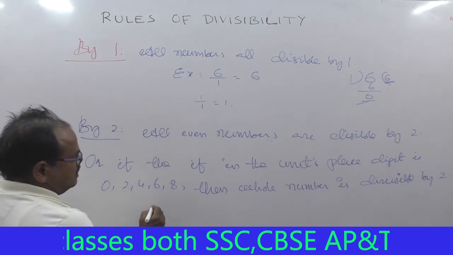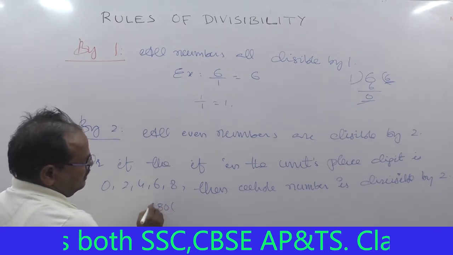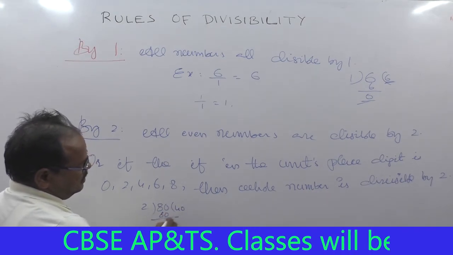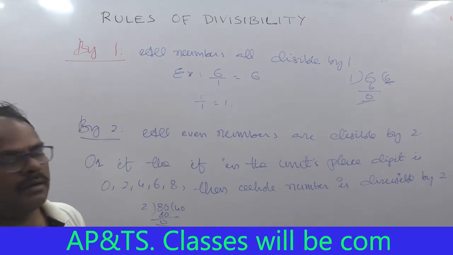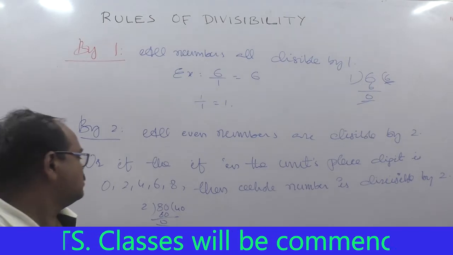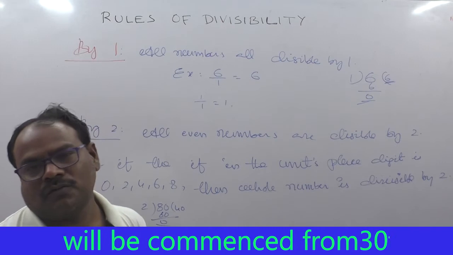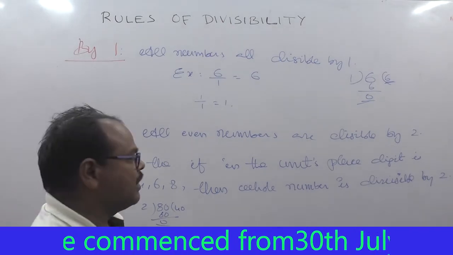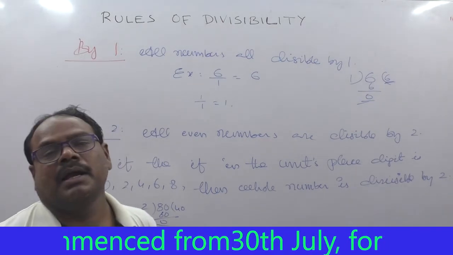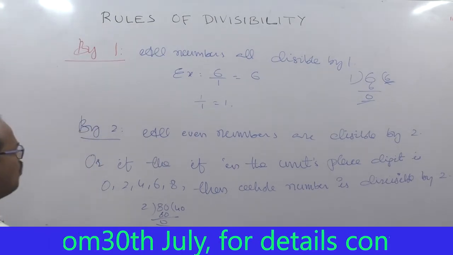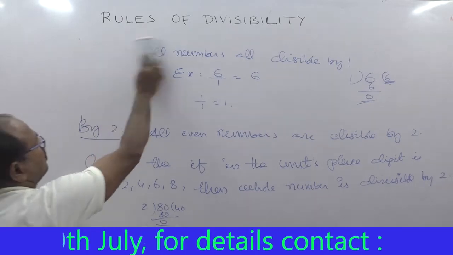Suppose 80 is divisible by 2, and 240 as well. Any number ending with 0, 2, 4, 6, 8 is known as an even number, or the numbers which are perfectly divisible by 2 are known as even numbers. So all the even numbers are divisible by 2.